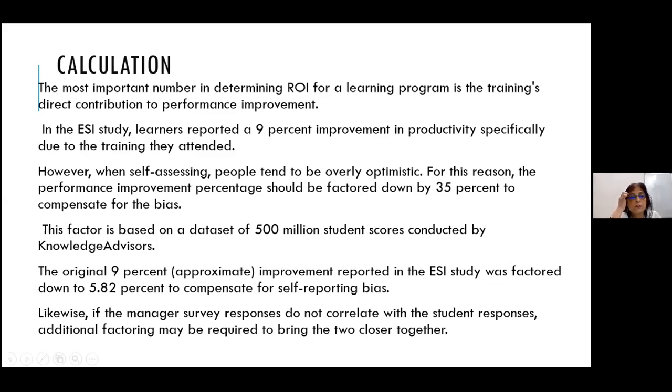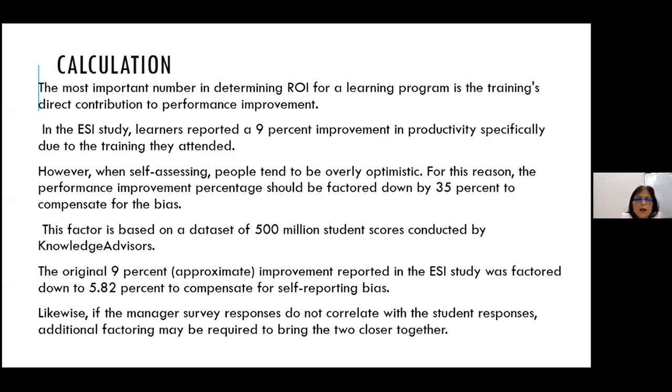For this reason, the performance improvement percentage should be factored down by 35% to compensate for the bias. This is based upon a survey conducted by Knowledge Advisors. It was done on 500 million students, and it is seen that there is a bias in students. They try to assess it to be more, and they try to be overly optimistic. So every data is to be toned down and factored.